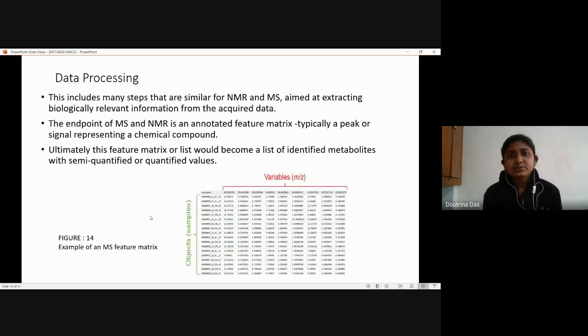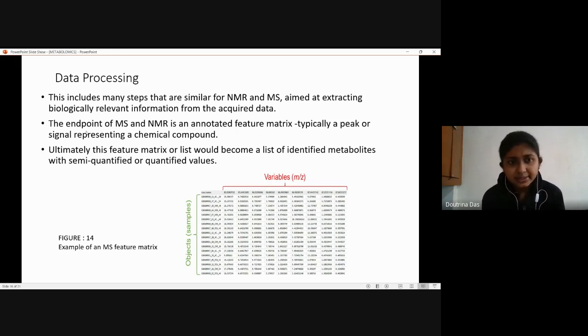So next, after we have gone through the chromatographic techniques, the spectrophotometer and the NMR, it is now time to process the data that we have obtained from all these techniques. This includes many steps that are similar for NMR and MS, aimed at extracting biologically relevant information from the acquired data.